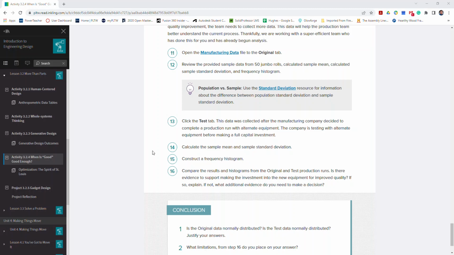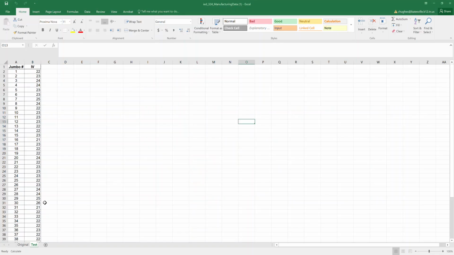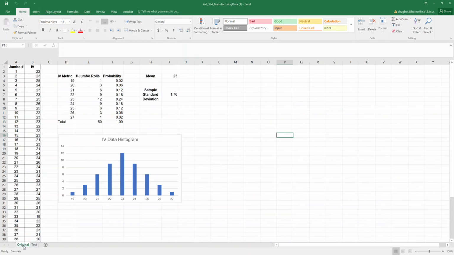In order to do that, we're going to download the manufacturing data file, and I've already have this downloaded in Excel. By default, down here are the two tabs. We have two sheets. One is the test sheet. If I click on the word original, it will show me the original data. Here we will see a lot of the metrics that were used and calculated, and then we will also see a histogram.